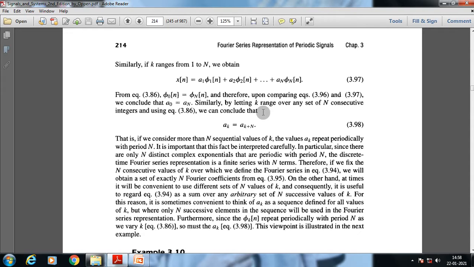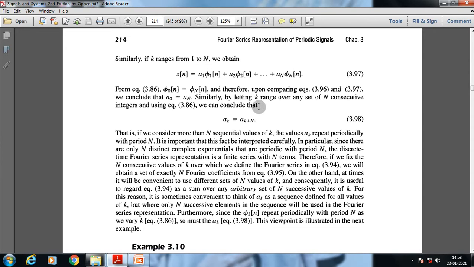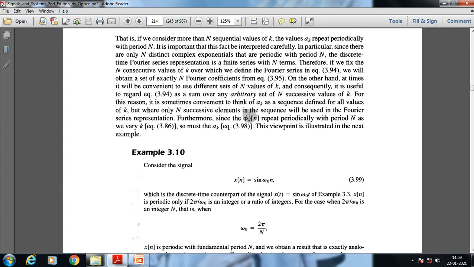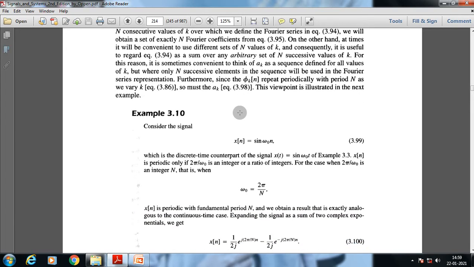For this reason, it is sometimes convenient to think of a suffix k as a sequence defined for all values of k, but where only n successive elements in the sequence will be used in the Fourier series representation. Furthermore, since psi suffix k of n repeats periodically with period n as we vary k, so must the a suffix k. This viewpoint is illustrated in the next example. We are going to understand how it works through specific examples, because through theory it is tough to cope with. So let's begin with a simple example.